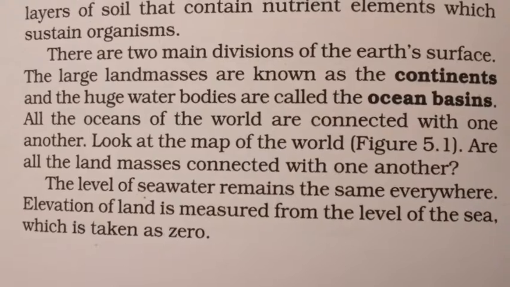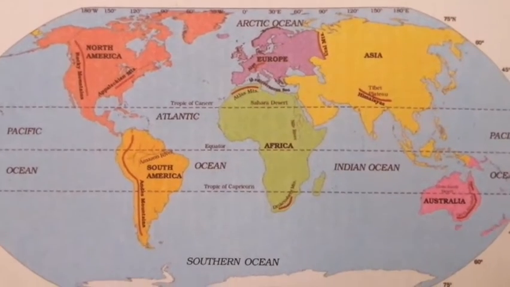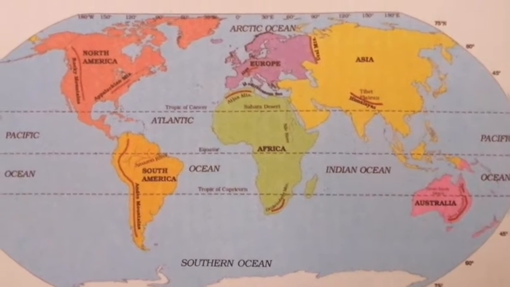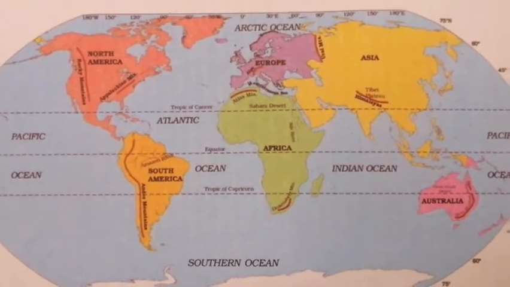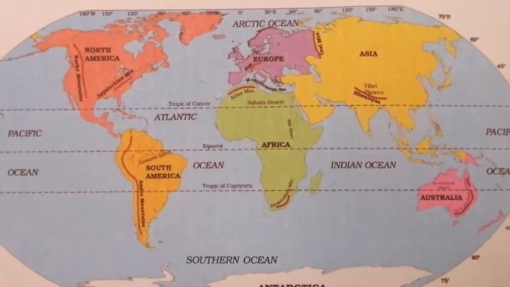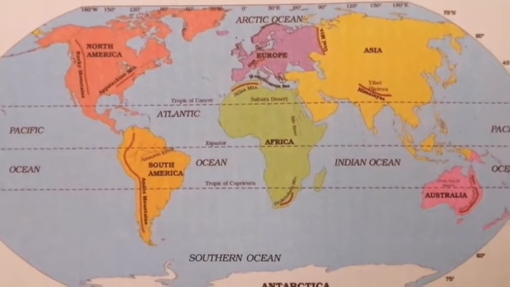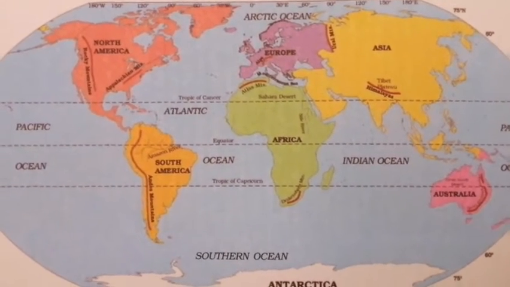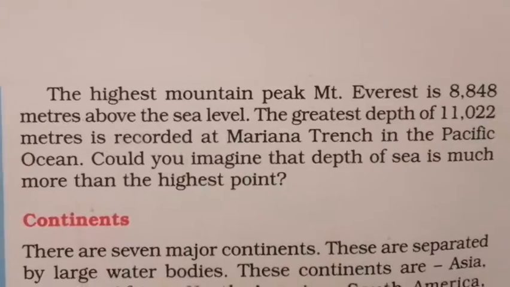Okay. So here in the map you can see the different continents and the different oceans. Okay. You can see the Pacific Ocean, Indian Ocean, Atlantic Ocean, Arctic Ocean and different continents. Okay. Your Asia, Australia, Europe, Africa, South America, North America. Okay. Just go through the map, children.